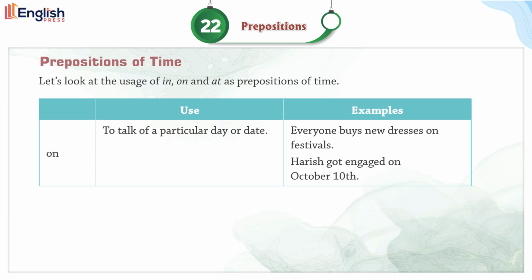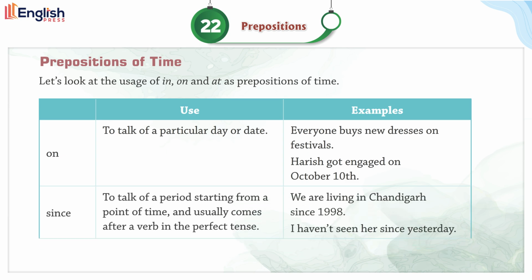On. To talk of a particular day or date. Everyone buys new dresses on festivals. Harish got engaged on October 10th. Since. To talk of a period starting from a point of time, usually after a verb in the perfect tense. We are living in Chandigarh since 1998. I haven't seen her since yesterday.